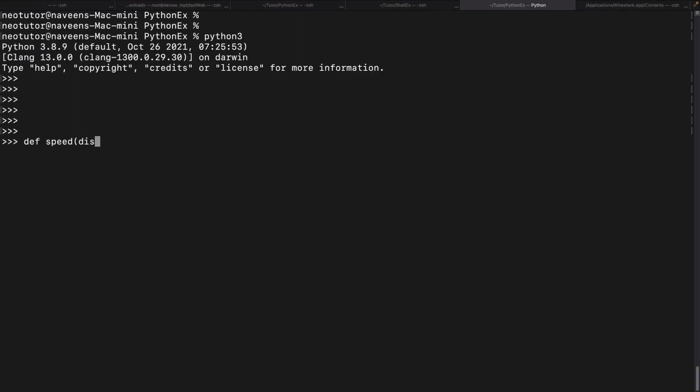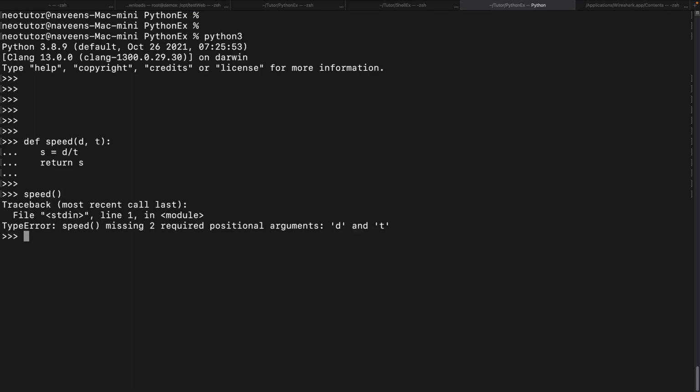I can take d, t, and s equal to d by t, and I can return the s value. Now if I call speed without arguments, I will get an error, because in the function definition we mentioned two arguments, and they are required.